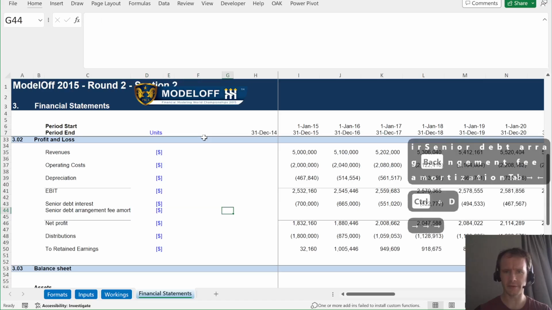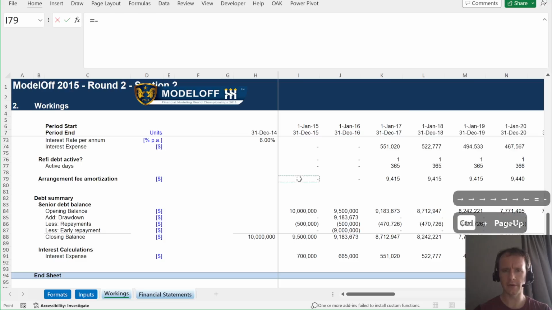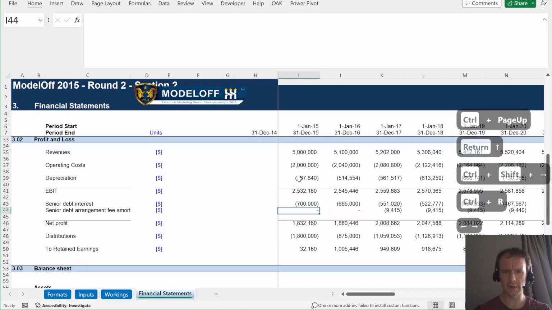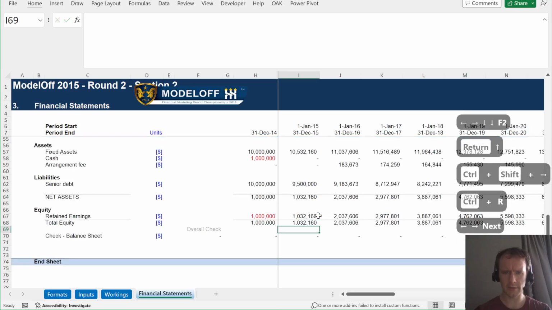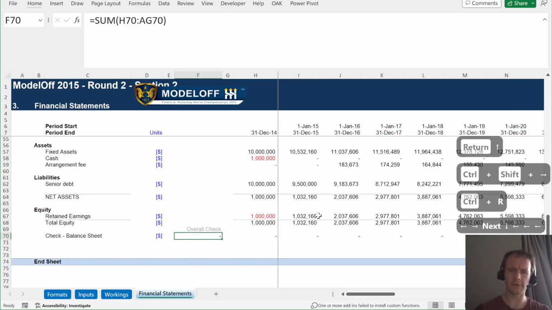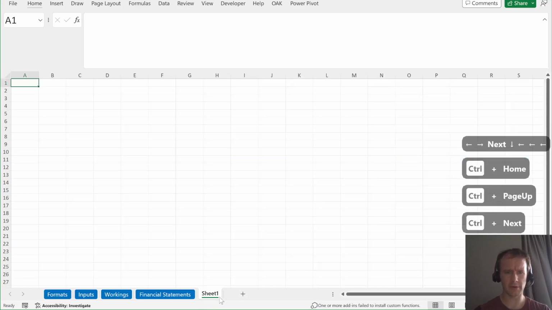That is a mouthful and a half. And that equals minus, I'm in column I, so column I over here, boom. And then I need to make sure this is catching that, which right now it's not. And then with a bit of luck, yes, we're back in balance. Hooray. Okay, so now we should be good to answer the questions for part A.